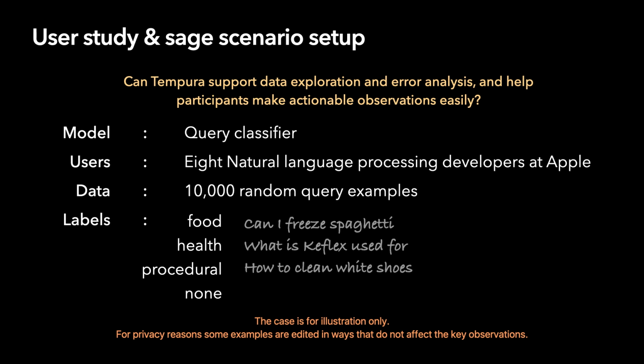We want to use Tempura to better understand the performance of a query classifier. Our task here is to predict if a query is in one of the four categories: food, health, procedural explanations on how to perform some tasks, or none of the above.